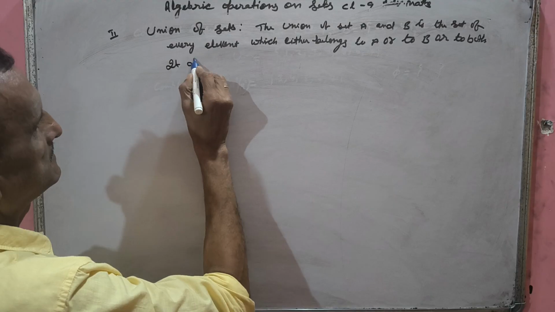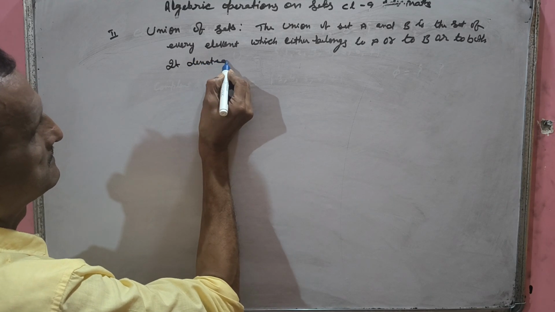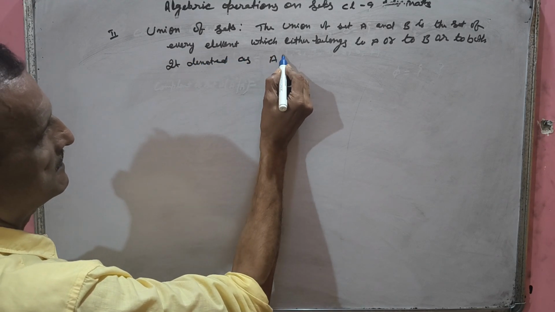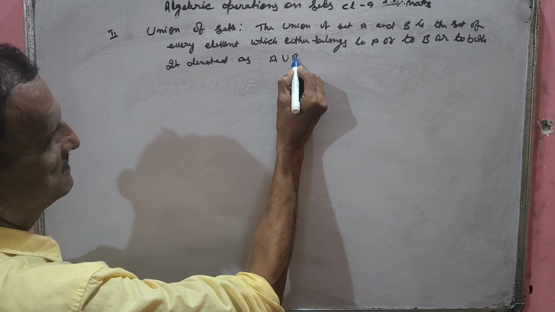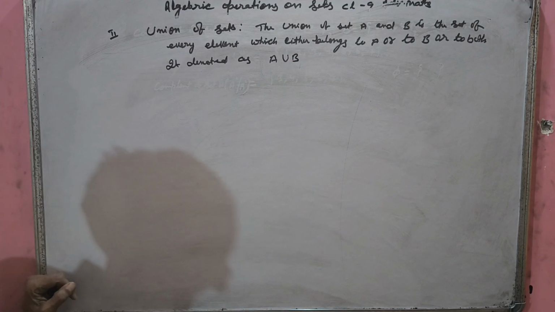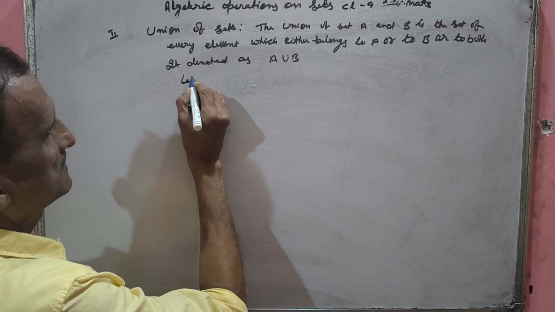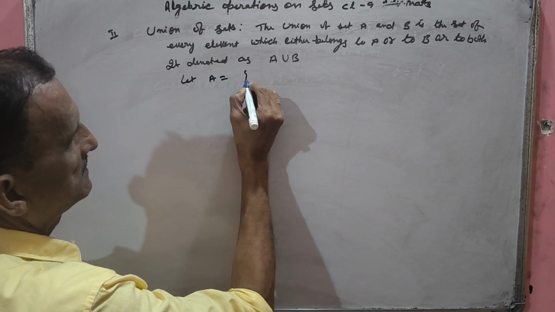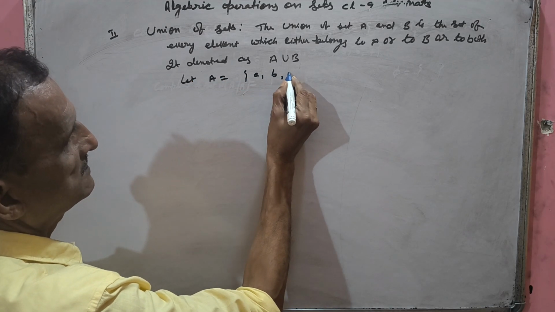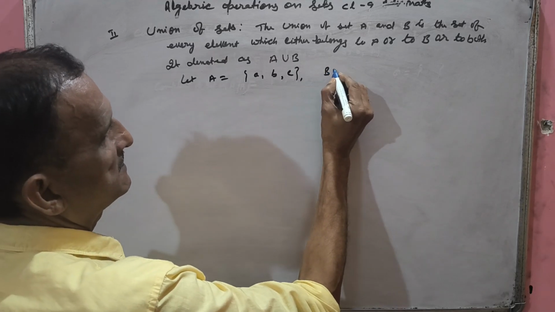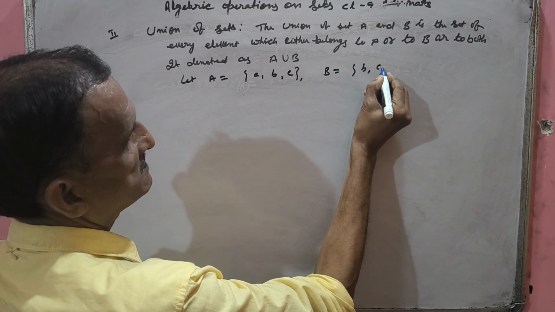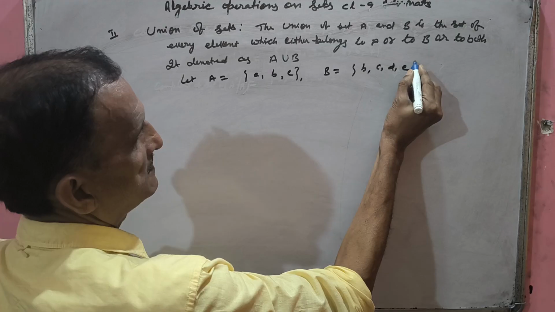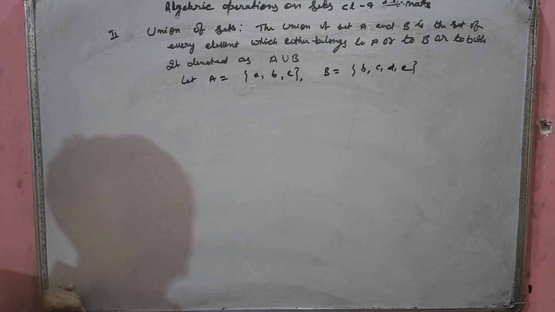It is denoted as A ∪ B. This is read as A union B. Let us take the example. Let A be a set with the elements a, b, c. B is a set with the elements b, c, d, e. Union is the combination. Okay.